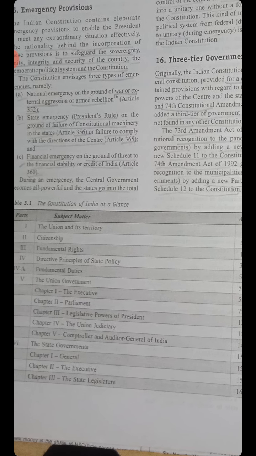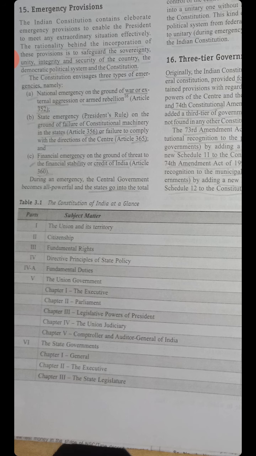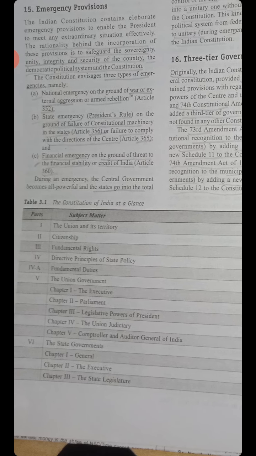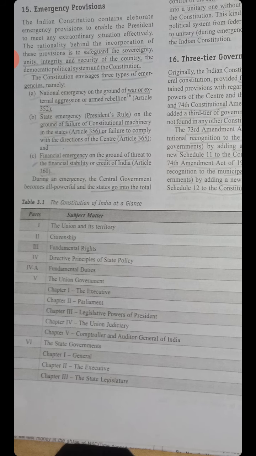Part 5, Union Government, Article 52 to 151. Chapter number 1, the Executive. Chapter number 2, the Parliament. Chapter number 3, the Legislative Powers of the President. Chapter number 4, the Union Judiciary. And chapter number 5, the CAG.